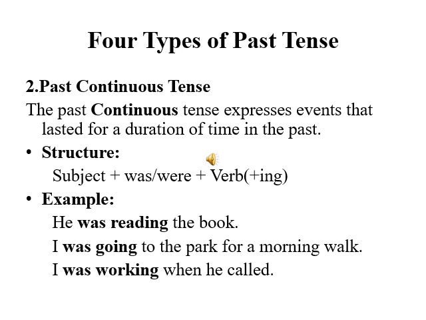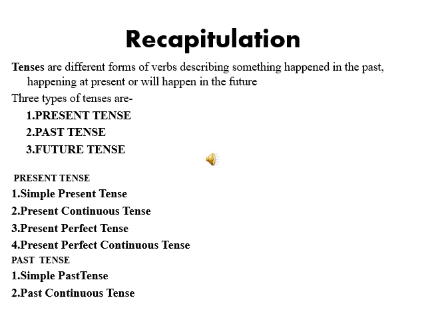We will study only 2 types of past tense today. The remaining 2 types of past tense we will study in our next online session. Now let us quickly recapitulate what we studied today. Today we studied the definition of tenses, that is, tenses are different forms of verb describing something happened in the past, happening at present or will happen in future. 3 types of tenses are present tense, past tense and future tense.